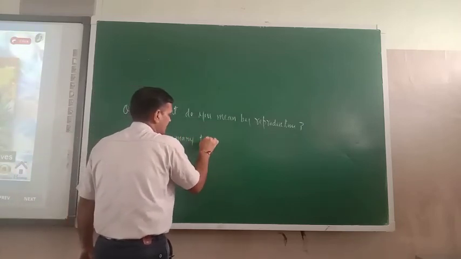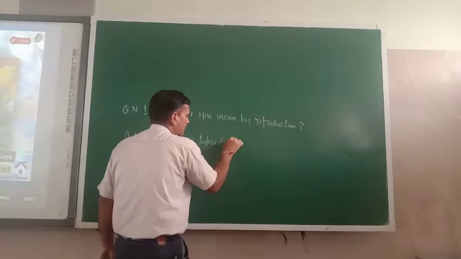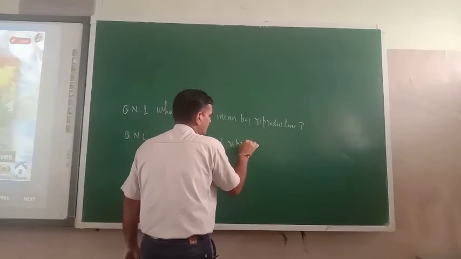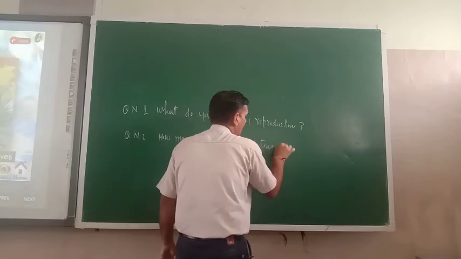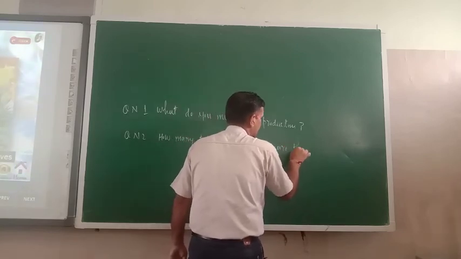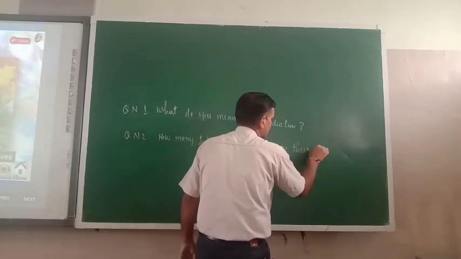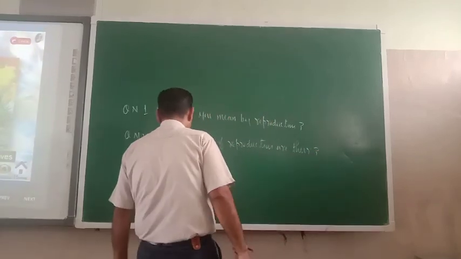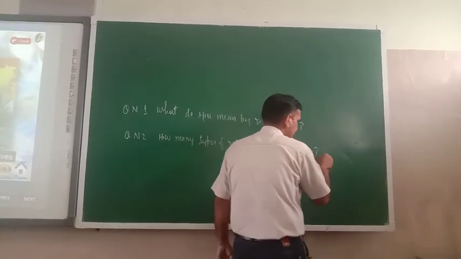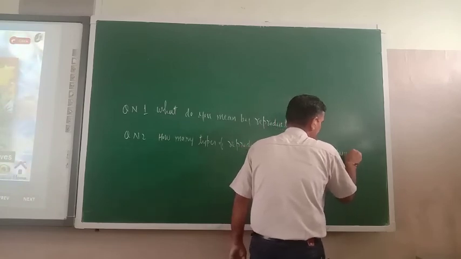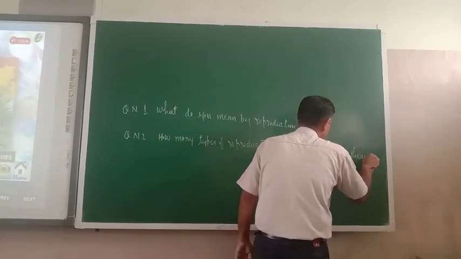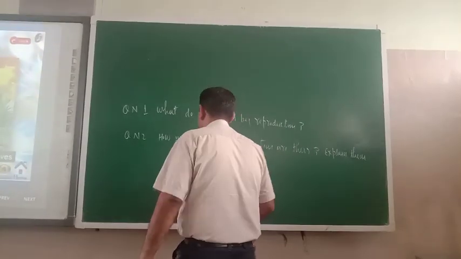Explain them. So just write the types and their definition.